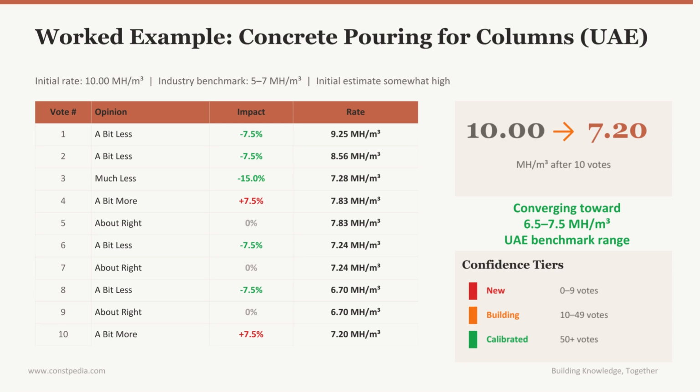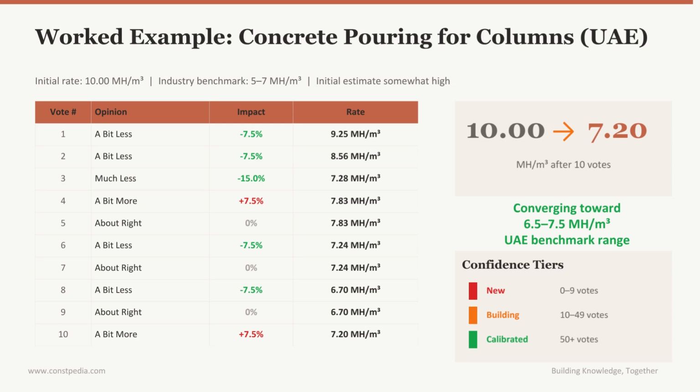Vote 1 said, a bit less, the rate dropped 7.5% to 9.25. Vote 2 also said, a bit less, down to 8.56. Vote 3 said, much less, a bigger correction, down to 7.28. Vote 4 was, a bit more, a slight pushback up to 7.83. Then vote 5 said, about right, no change, confirming the rate is in the right area.